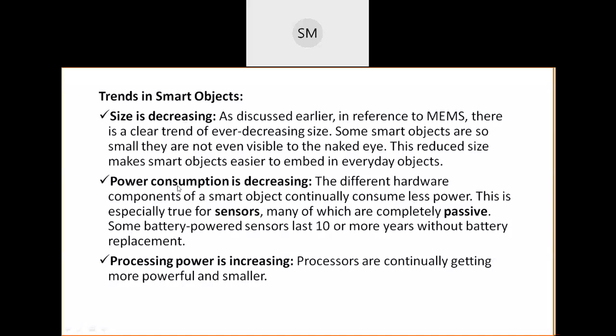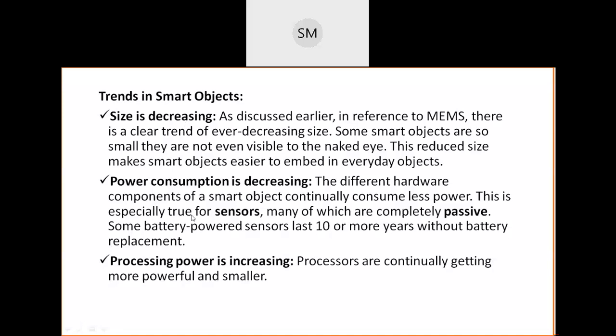Next, power consumption is decreasing. In the whole smart object, the only component consuming more power is the communication unit. Even so, due to the advancement of technology, nowadays smart objects are not consuming more power, they are consuming less power. If some sensors take any power, they take a very small amount.